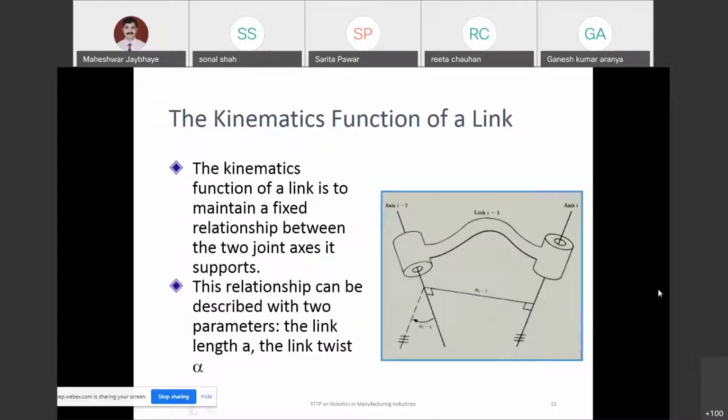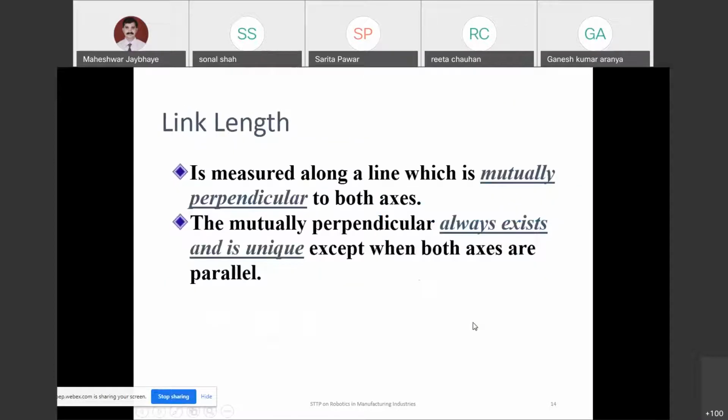So kinematic aspects, your linear dimensions are fixed for the linkages, link lengths are fixed, and those are nothing but mutually perpendicular to both the axes when you are considering, and it also always exists and is unique except when both the axes are in parallel.